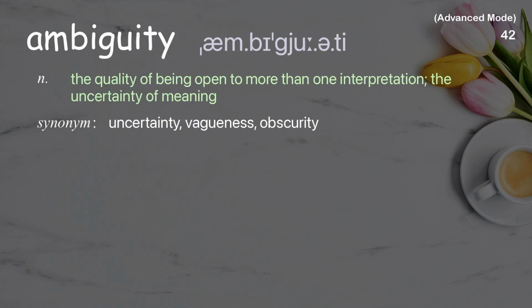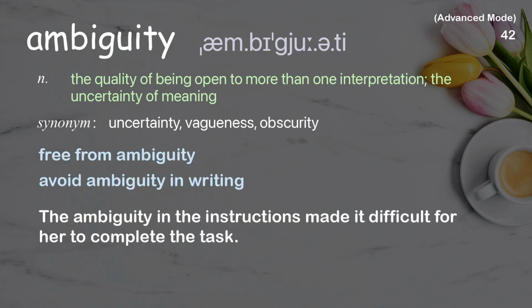Ambiguity. The quality of being open to more than one interpretation, the uncertainty of meaning. Examples: Free from ambiguity. Avoid ambiguity in writing. The ambiguity in the instructions made it difficult for her to complete the task.